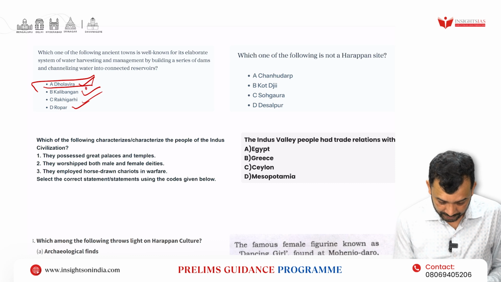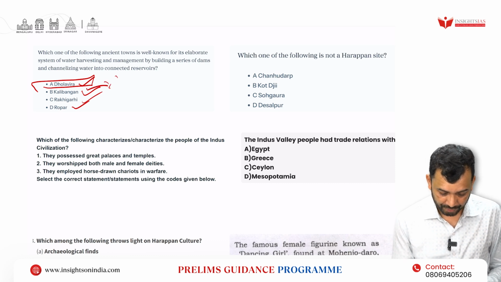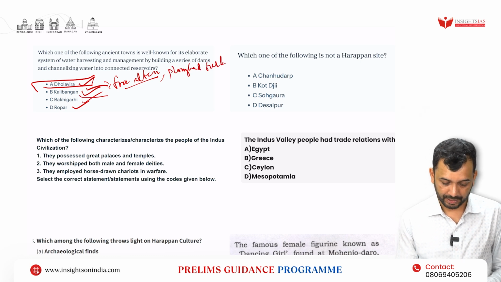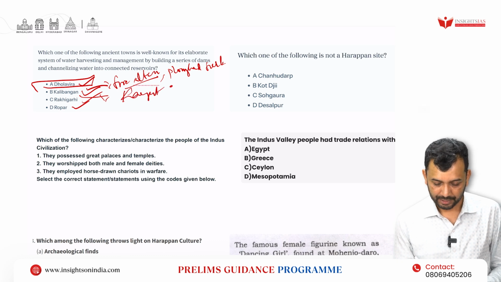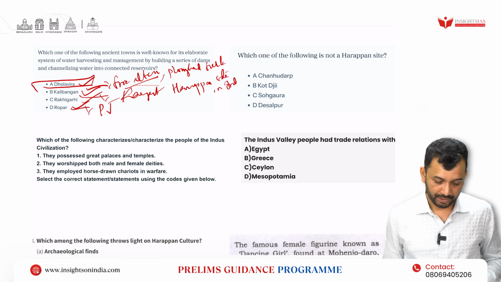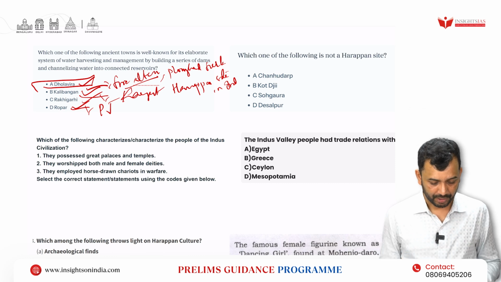Now Kalibangan is actually known for fire altars, right? Or you can have a plowed field found here, right? Rakhigarhi in Haryana is the largest Harappan site in India at present, right? And Ropar is located in Punjab, right? So Dholavira will be your answer.